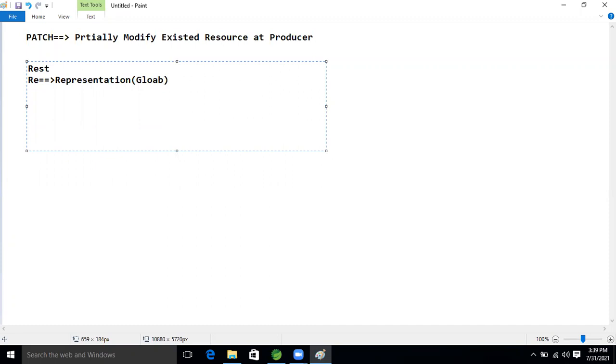State transfer. Global data, global format. Global format data is nothing but representation. Representation means we are converting our object into a global format. That is nothing but representation. Okay, so S means what, guys? S means State. State means nothing but what?